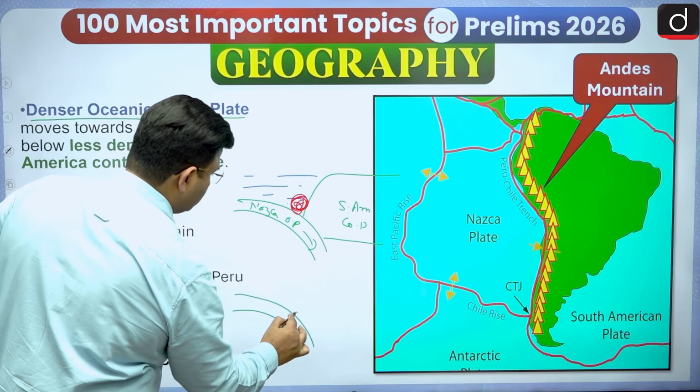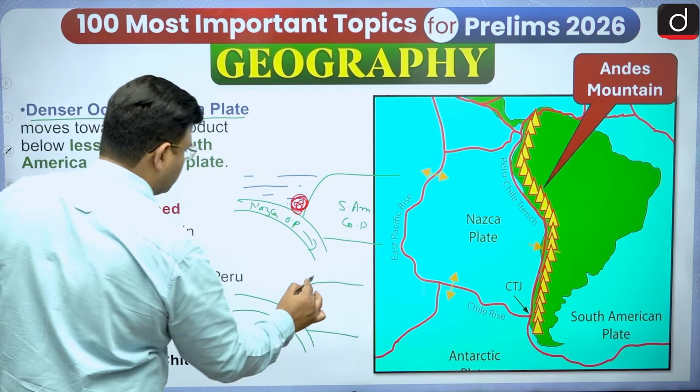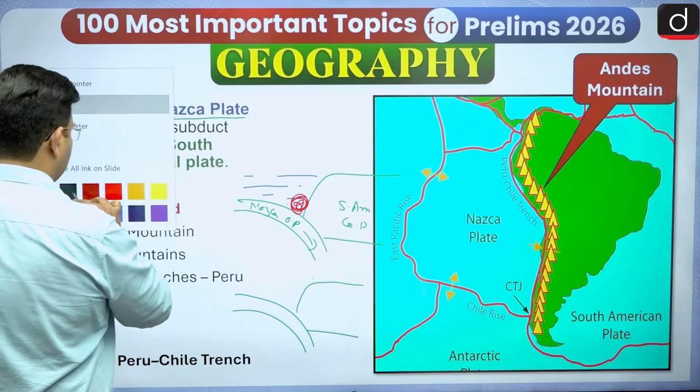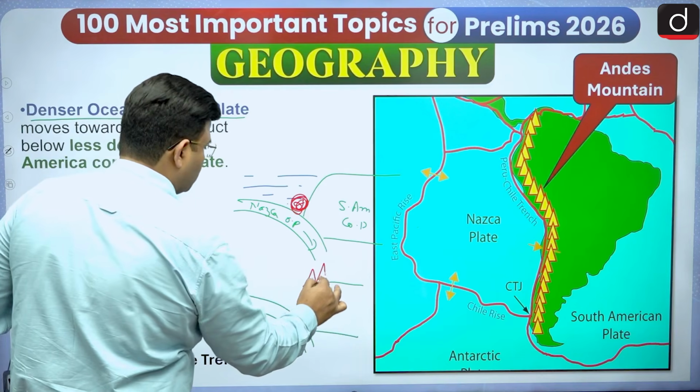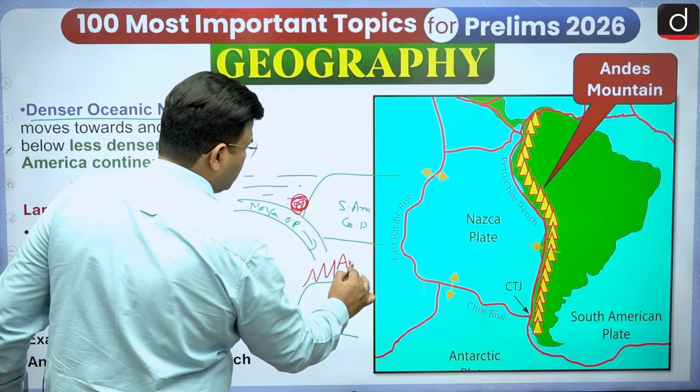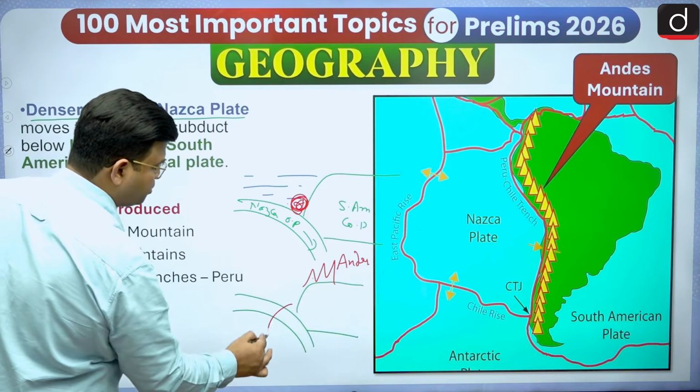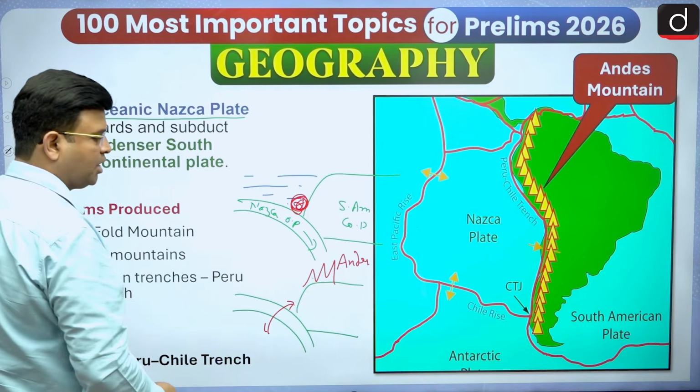When it is going down, then under the compressional force there is a formation of a fold mountain, the Andes has been formed. And this is the deepest part of the ocean, where a trench will also form.